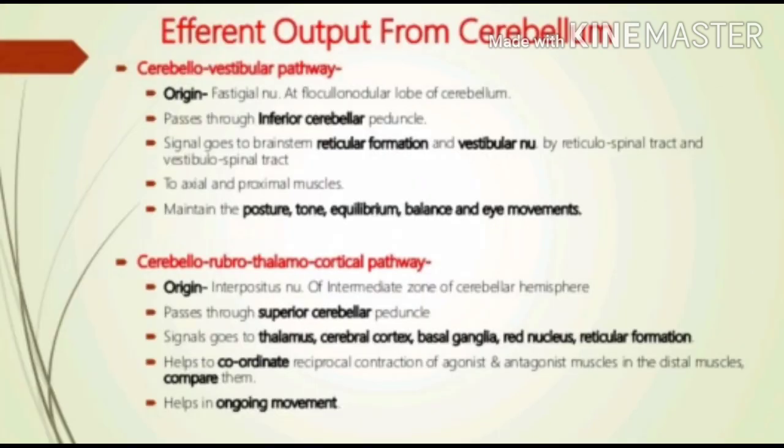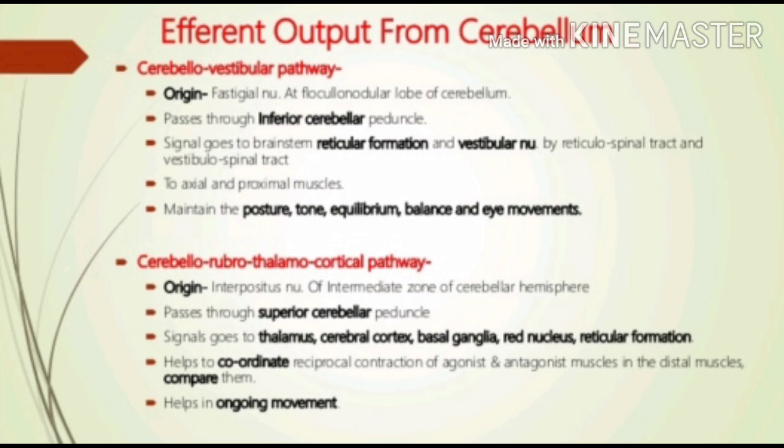Efferent output from the cerebellum. First, cerebellovestibular pathway. It originates in the vestibular nucleus at the flocculonodular lobe of the cerebellum, passes through the inferior cerebellar peduncle. Signal goes to the brainstem reticular formation and vestibular nucleus, to axial and proximal muscles, maintaining posture, tone, equilibrium, balance